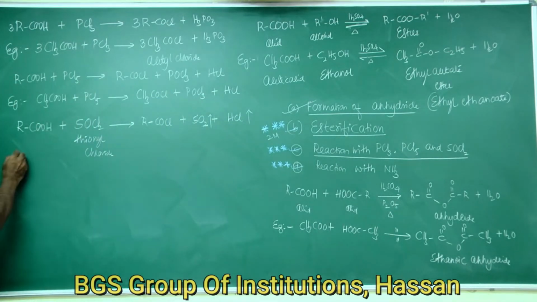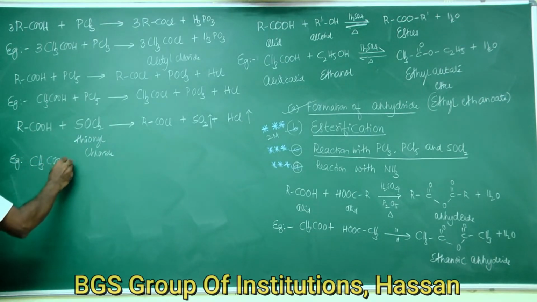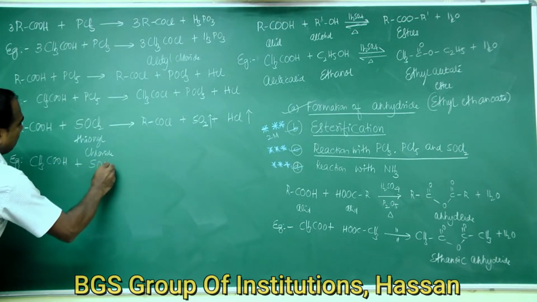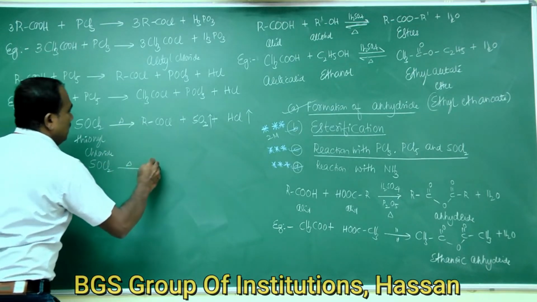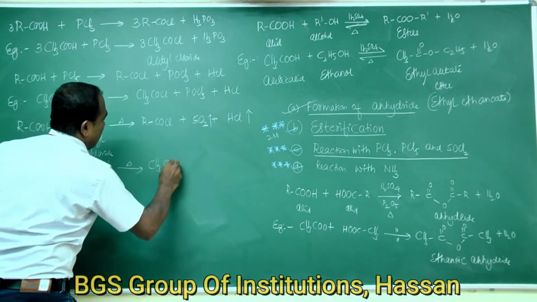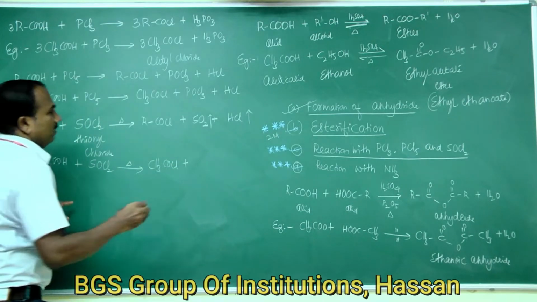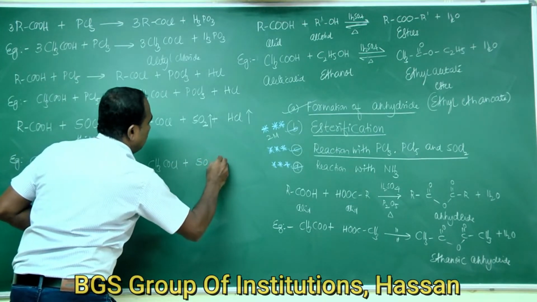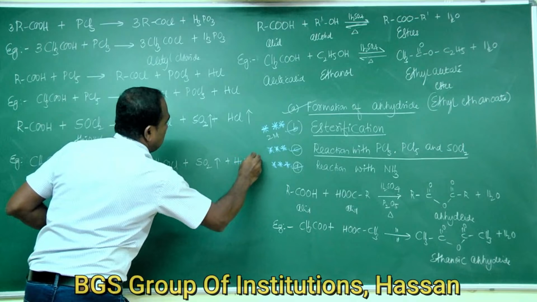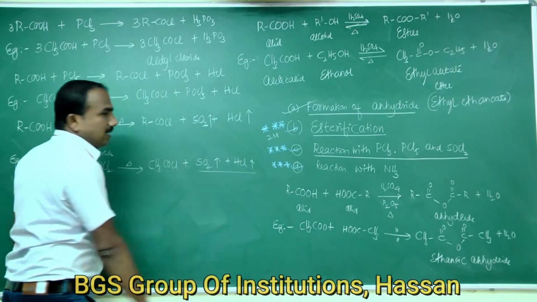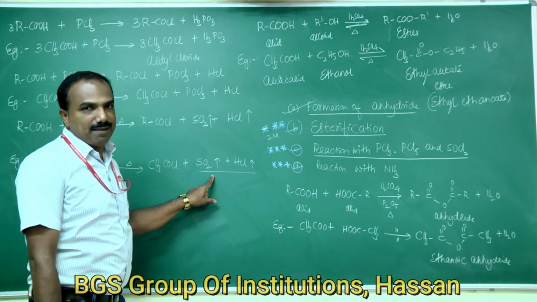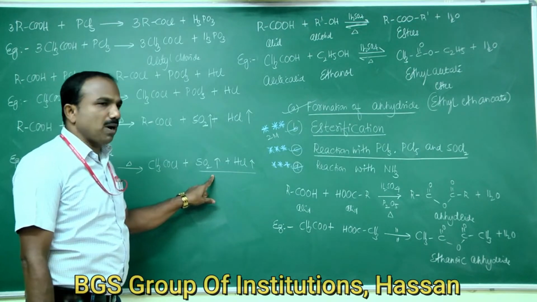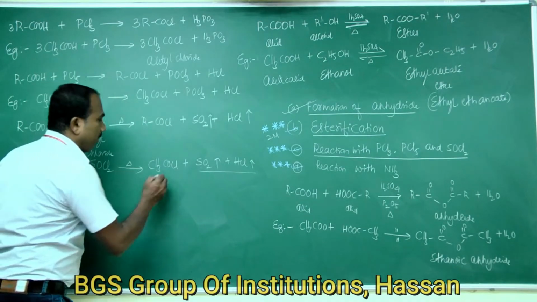An example for this reaction is when acetic acid is treated with thionyl chloride. Once again, acetyl chloride is formed with the liberation of sulfur dioxide gas as well as HCl gas. The products formed are both gases, so they can easily escape from the products, leaving the product pure.